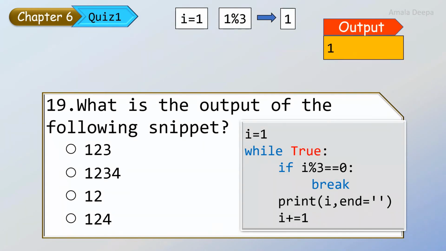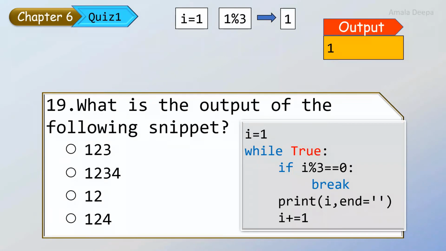And comma end is equal to empty quotes. So when should we give this end is equal to empty quotes? If we want the next output to appear in the same line, because each print will print the output in a new line. If you want all the outputs to be printed in the same line, then you can use this parameter end is equal to empty quotes.